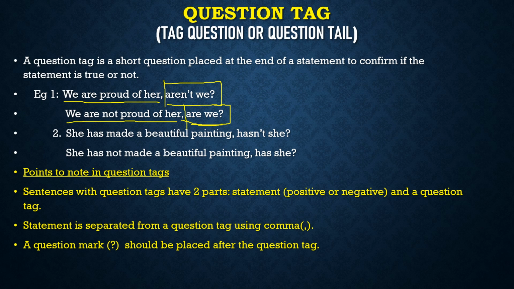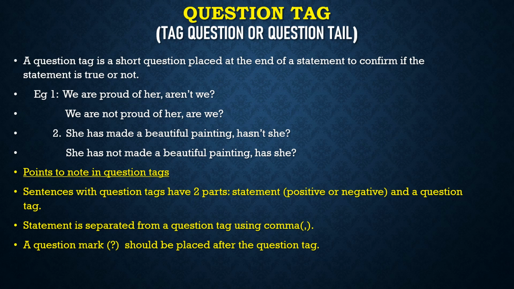So we are proud of her. This is a statement and aren't we is a question tag. So it has two parts. The sentence could be positive and negative. For positive statement, negative question tag, negative statement, positive question tag. This is the first point to note. Second comes,